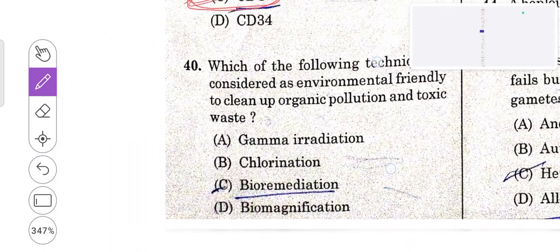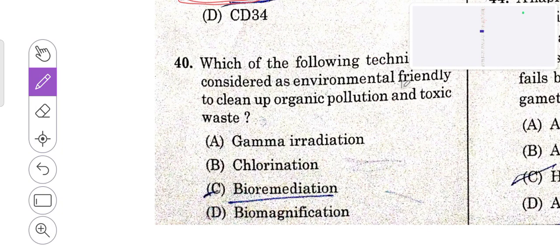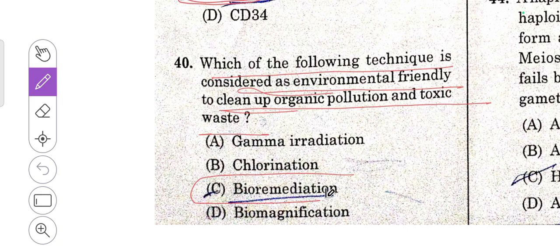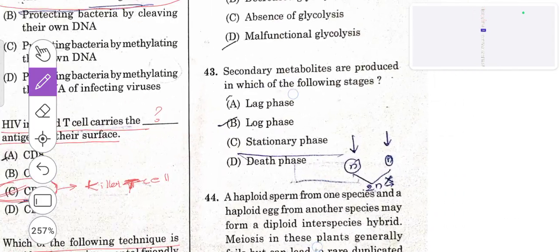Then 40th question, which of the following techniques is considered environmentally friendly to clean up organic pollution and toxic waste? That is bioremediation. Bioremediation is one of the best environmentally friendly techniques through which we can eradicate this organic pollution or the toxic waste. So C is the right answer.